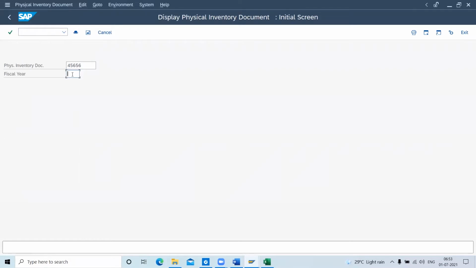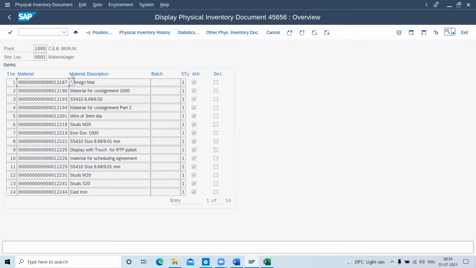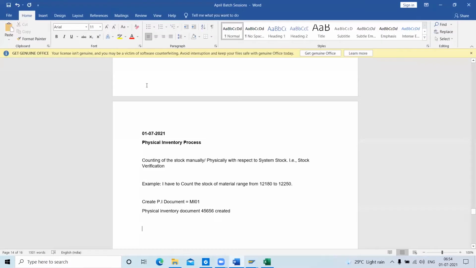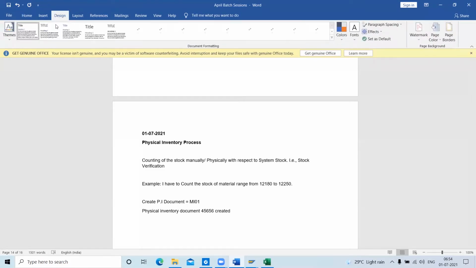For the fiscal year 2021, here you can also view it. All these 14 materials and the description. Okay, now I have created this document. Now the next step, what I will do is, okay, I will make an arrow.